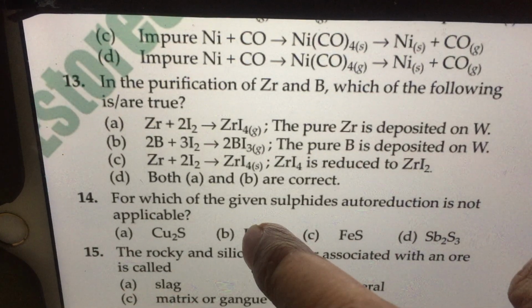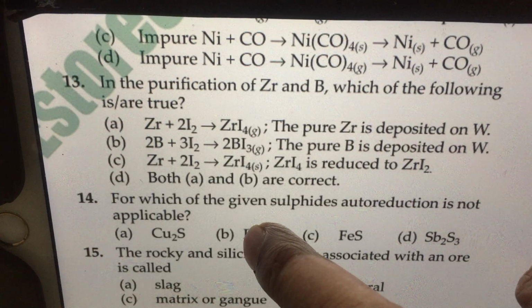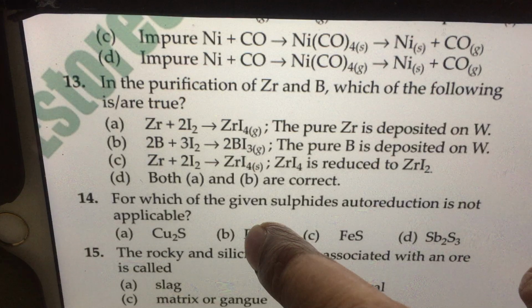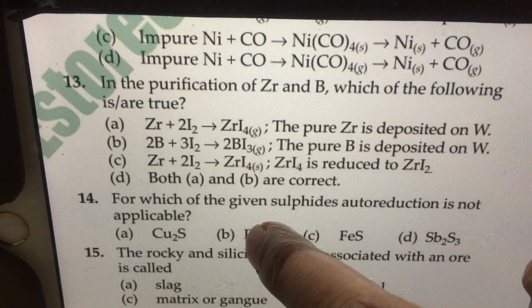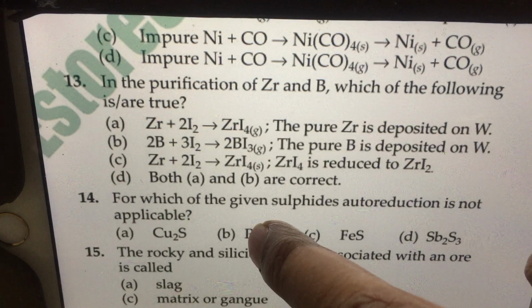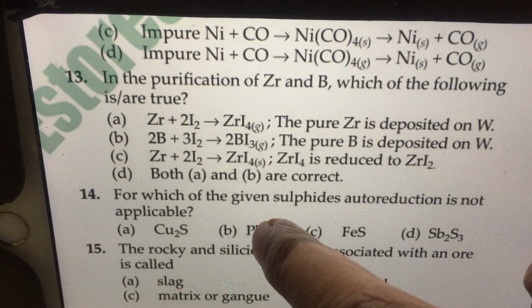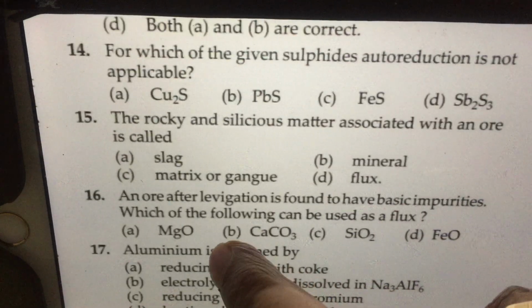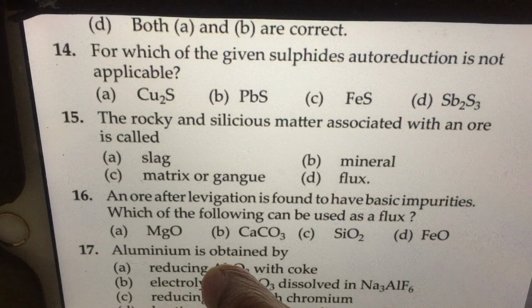In the purification of zirconium and boron, which of the following methods is used? Obviously, you can use the Van Arkel method for zirconium, where the iodide is decomposed, and boron is converted to boron iodide, which is decomposed to give pure boron. That is the Van Arkel method. Answer is D.